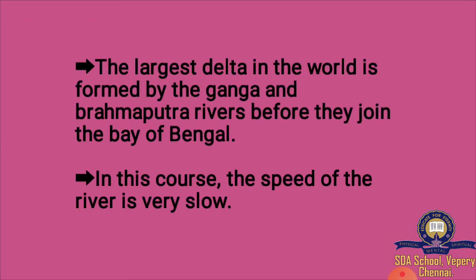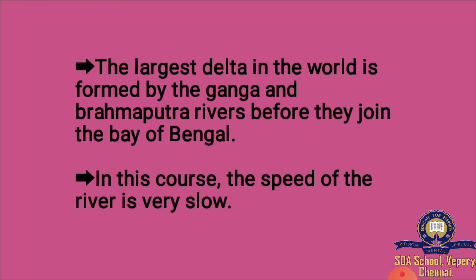The largest delta in the world is formed by the Ganga and Brahmaputra rivers before they join the Bay of Bengal.